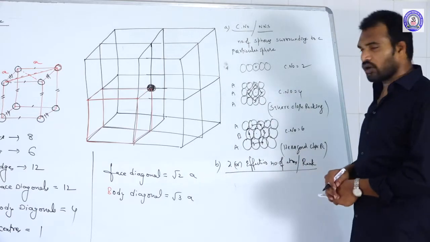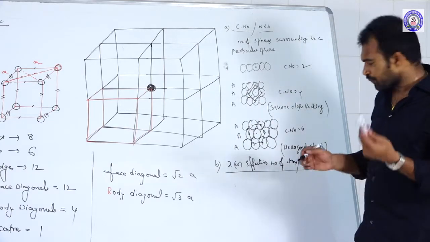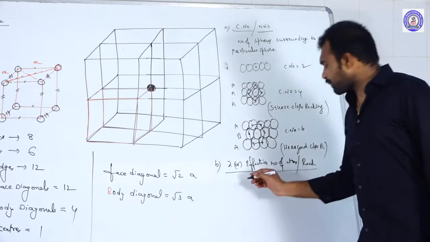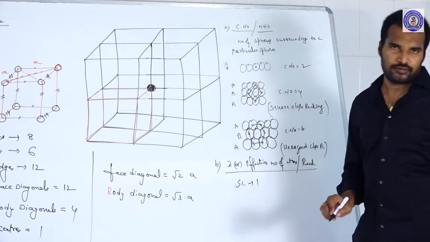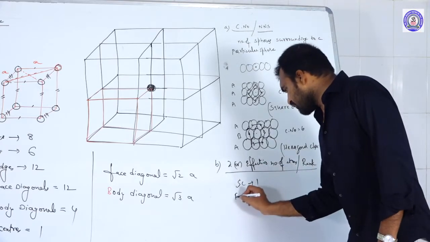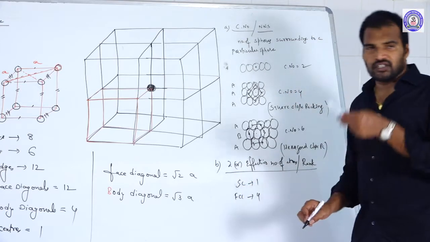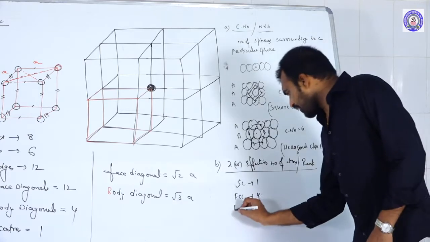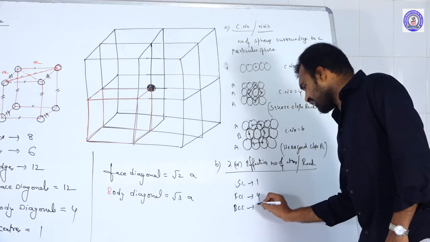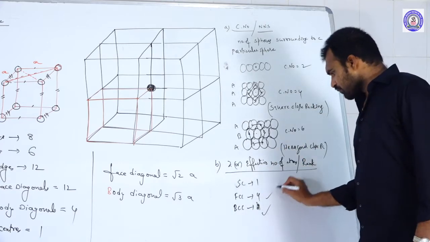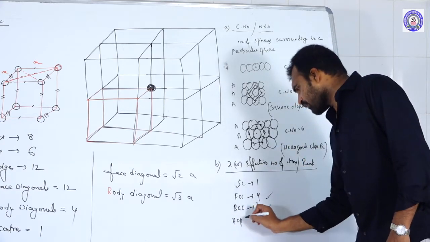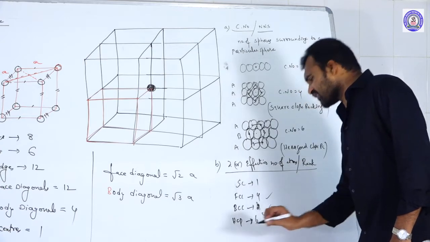For example, for a simple cubic unit cell, the Z value is 1. Whereas in FCC, the Z value is 4. And in BCC, the Z value is 2. And in HCP, the Z value is 6.